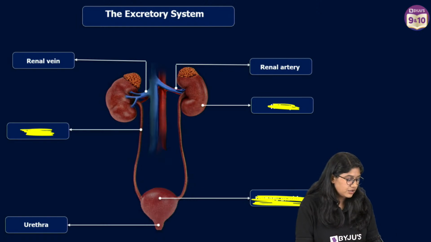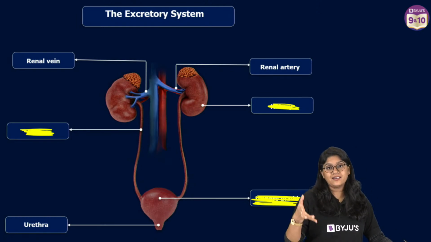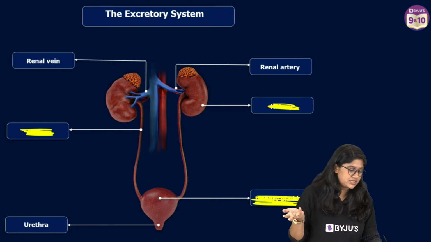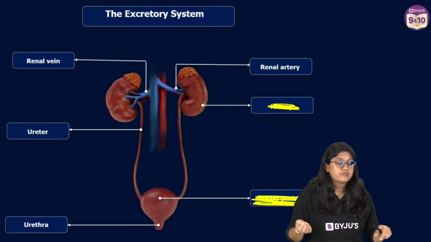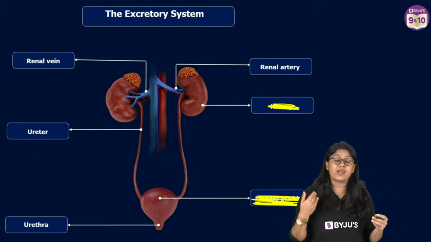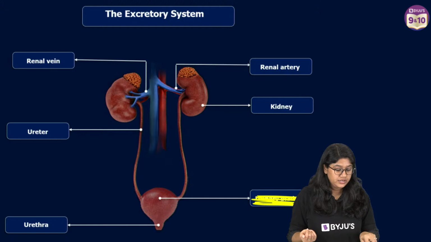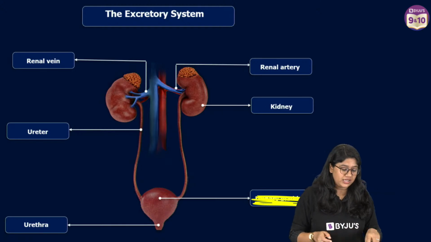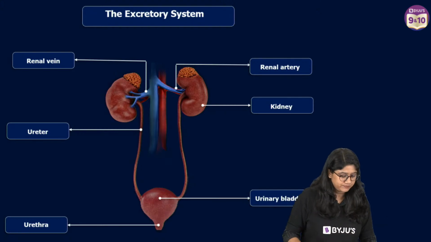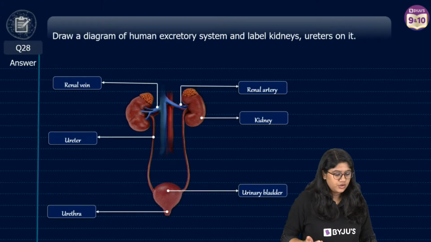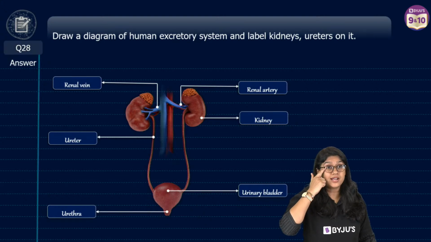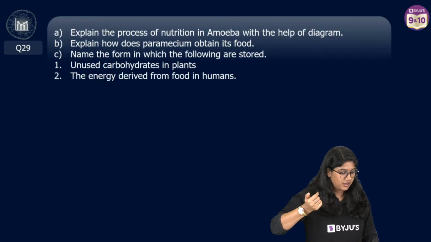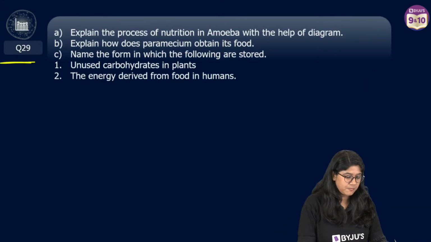For example, the tube that carries urine from the kidney to the bladder. What do we know? It's the ureter. Where the filtration of water happens, or where we see the formation of urine, it's the kidney. Where the urine is stored before leaving the body, it's the bladder. Simple. Okay? So they will ask you to identify or label it, and then of course we have to write the functions of it.